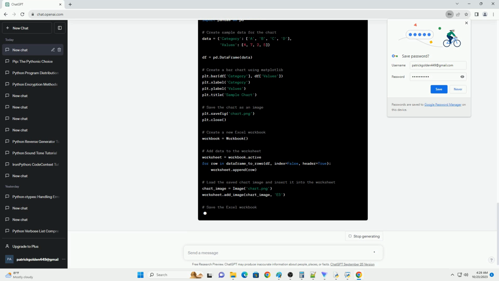Now, let's see how to extract and save embedded objects from a Word document. In this code, we open the Word document with embedded objects and loop through each inline shape. We check the object ProgID to identify the type of embedded object, in this case, Excel, and save it.